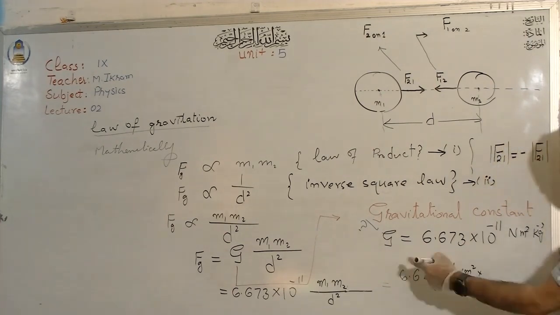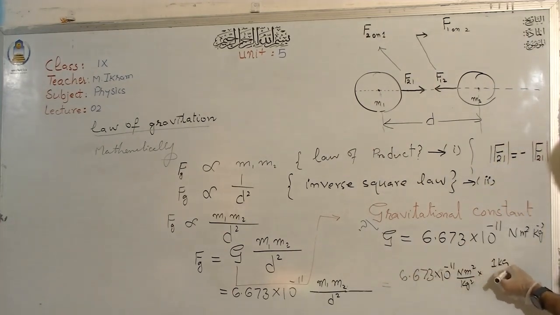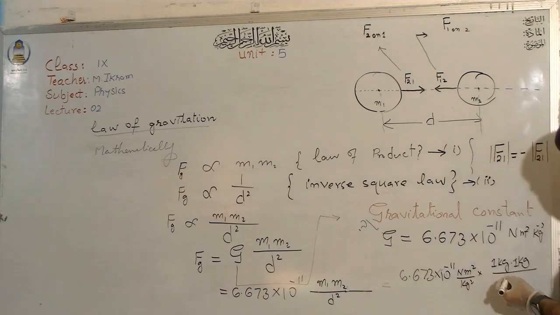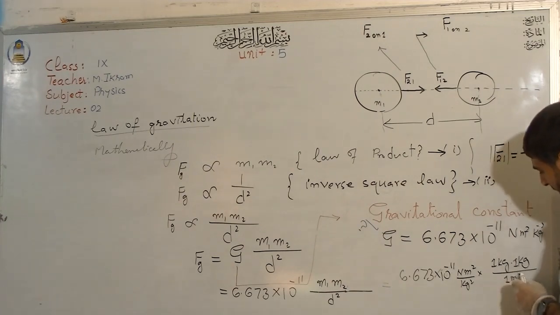So if I have 1 kilogram mass, another mass is also 1 kilogram, and the two masses are separated by a distance of 1 meter, now with which force will they pull on each other?